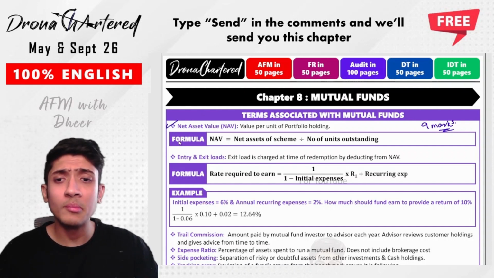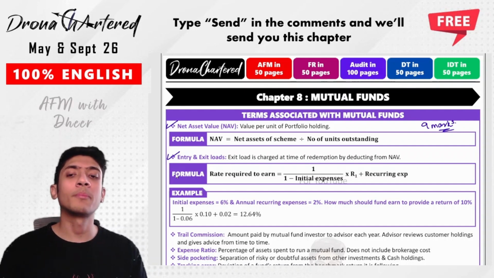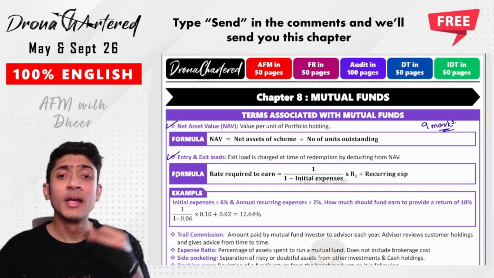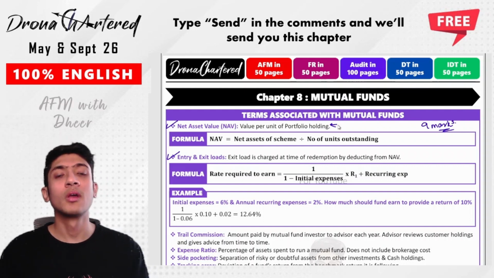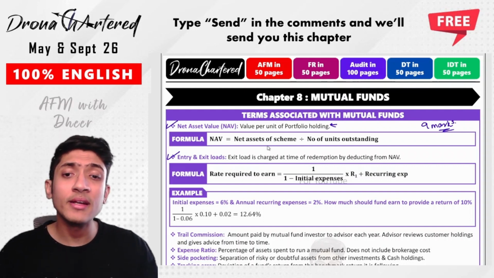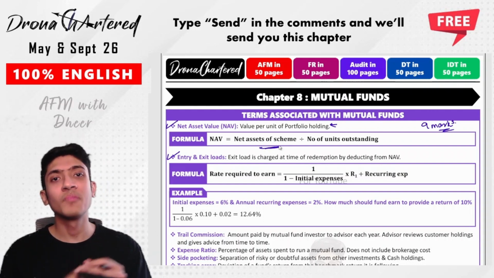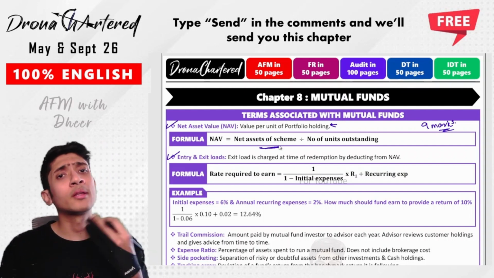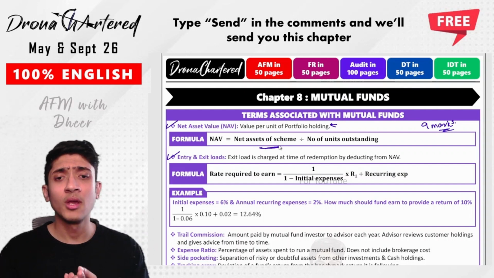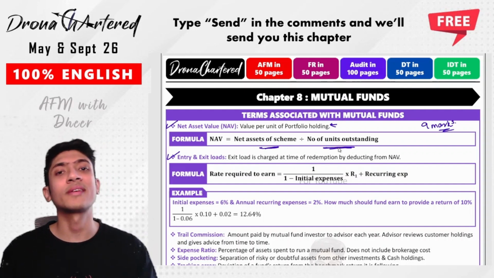Let's understand what all terms are used first of all. So first is your NAV, that becomes a very important part, that is your net asset value. Net asset value is the value per unit of the portfolio holding. What do we mean by NAV? NAV is the net assets of the scheme. That is basically, whenever all of us have pooled in money, some assets have been purchased, that is some securities. It could be bonds, it could be equity shares, could be anything. So it is the net assets of the scheme divided by the number of units outstanding.